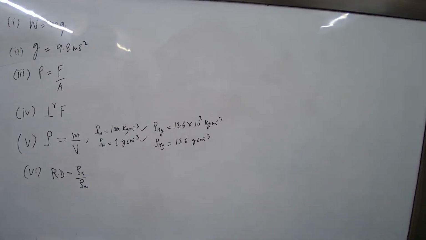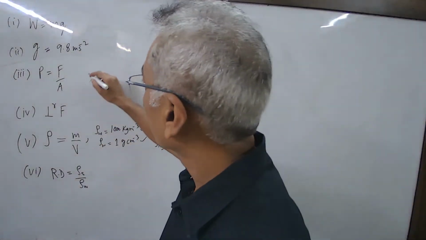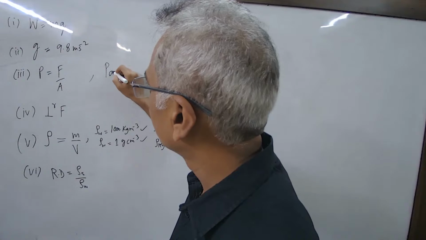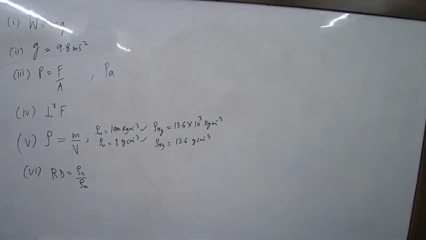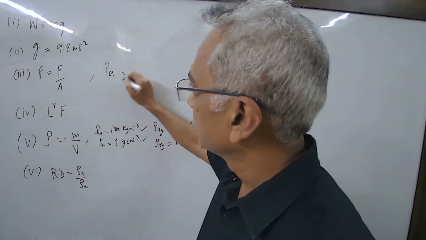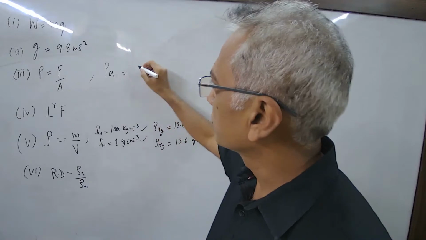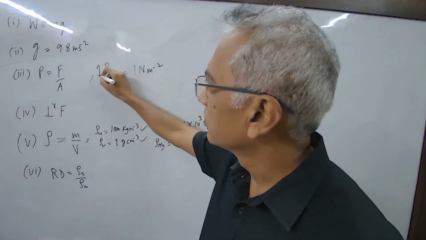Pascal. Unit to measure what? Unit of measure of force is Newton. Pressure is measured in Pascal. And Pascal is equal to what? Newton per meter square. Is it clear?